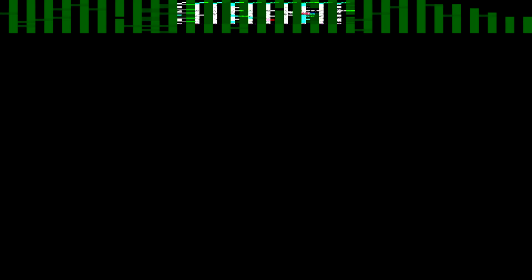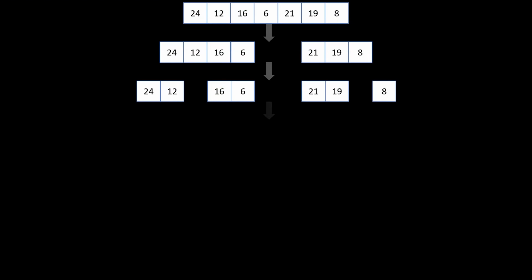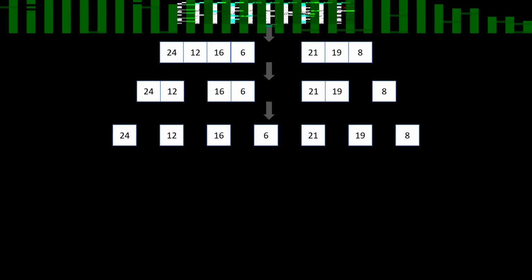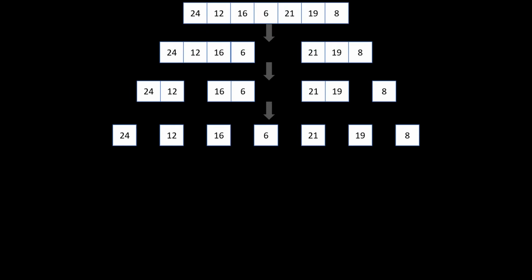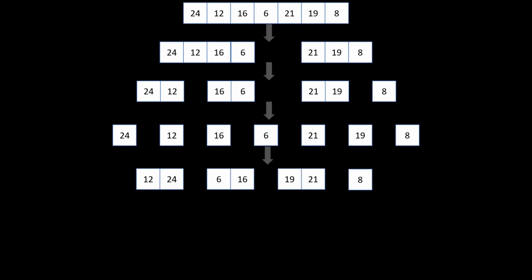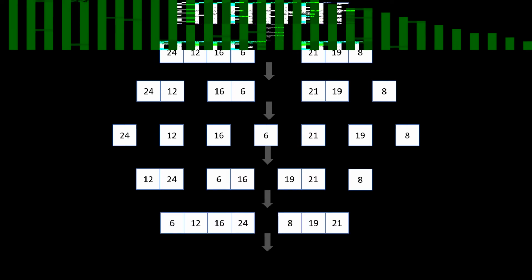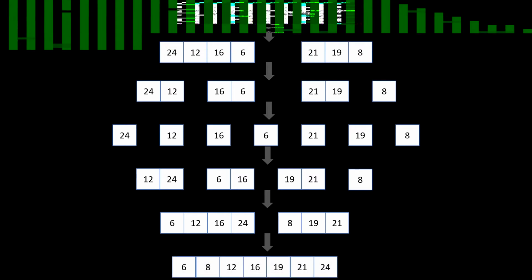Now, what if I took more complicated numbers, but instead of blindly comparing them, I divided the entire array in half and kept on dividing until I got singular numbers. Then I looked at the numbers adjacent to each other and combined them while sorting them simultaneously. After an iteration, this is what I get. After another iteration, this is what I get. And after the final iteration, I have my answer. This technique is known as merge sort.